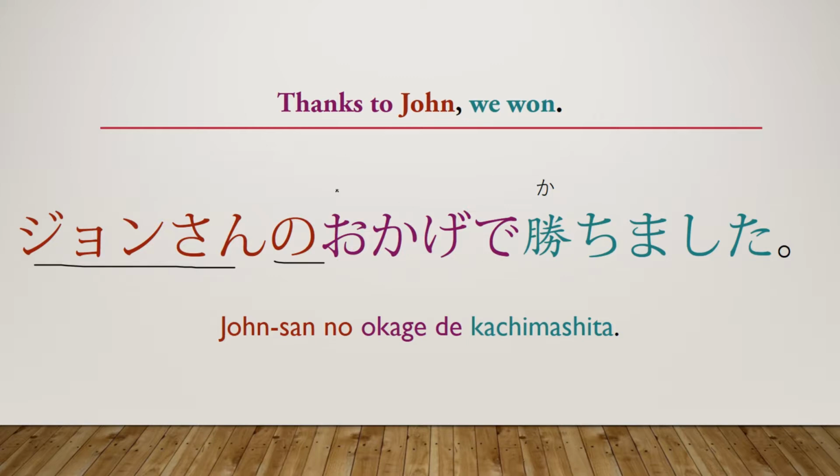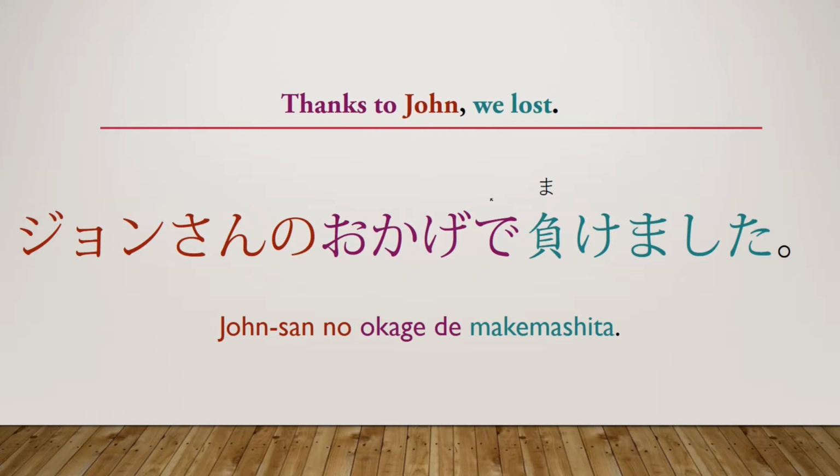So, who are we thanking? We are thanking John. And of course, we have san as the polite name ender in Japanese. And then, like I said before, this is not at the end of the sentence, so this is de, not da. And then we have our simple verb for to win, kachimashita. I hope you're starting to see that although this looks complicated at first, this really isn't that hard of a concept. Okay, let's go ahead and go on to the next example.